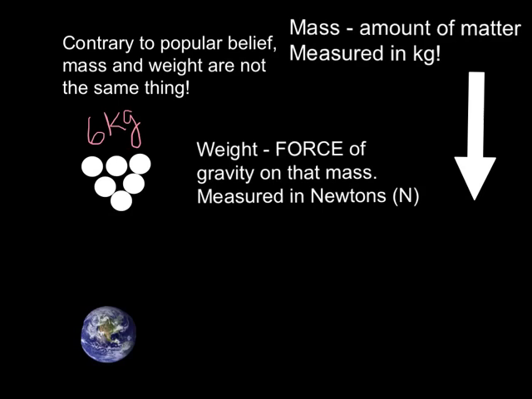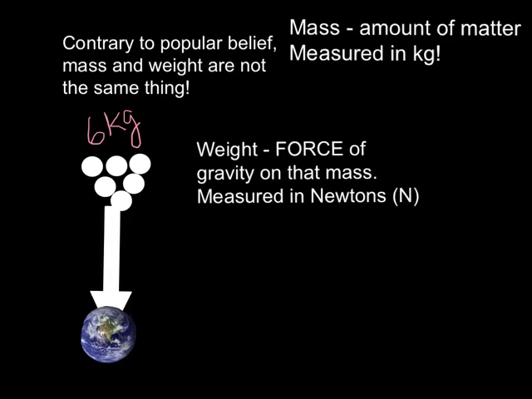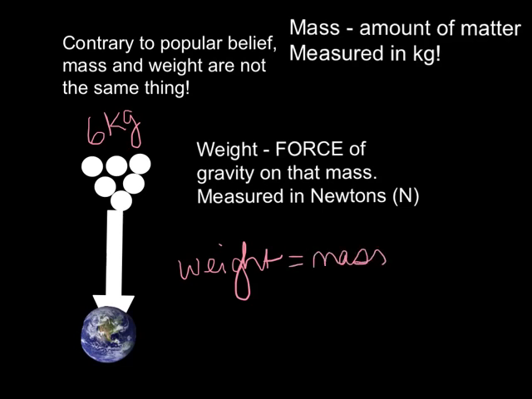Your weight is a force. It is the force of gravity on your mass. So it's the earth pulling down on your mass. And it's measured in newtons because all forces are measured in newtons. And so to find our weight, we take our mass, and on Earth we multiply by 9.8, which is the acceleration due to gravity on Earth.